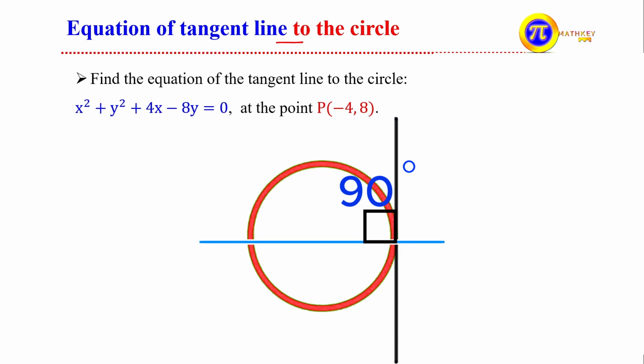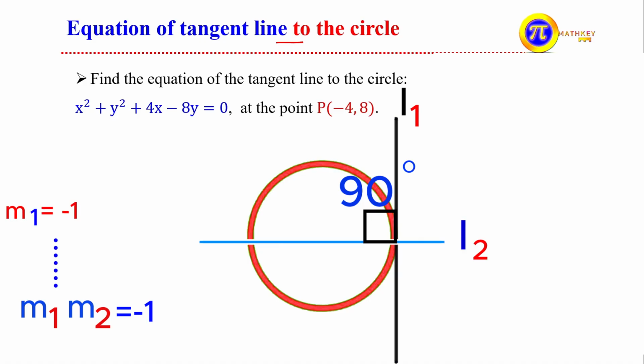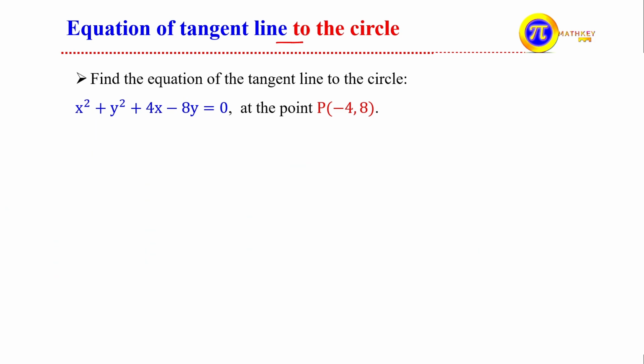ያ ማለት ምን ማለት ነው? If two lines are perpendicular, the slope of the first line times the slope of the second line must be what? Their product is equal to -1 ይሆናል። ይሄ ማለት ምን ማለት ነው? The slope of a tangent line is the negative reciprocal of the slope of the line which is passing through the center. በሴንተሩ የሚያልፈው ላይን ኔጌቲቭ ሪሲፕሮካል ይሆናል ማለት ነው ስሎፑ። ወይም ደግሞ በሴንተሩ የሚያልፈው ላይን ስሎፕ is the negative reciprocal of the slope of the tangent line ይሆናል ማለት ነው በሌላ አነጋገር።